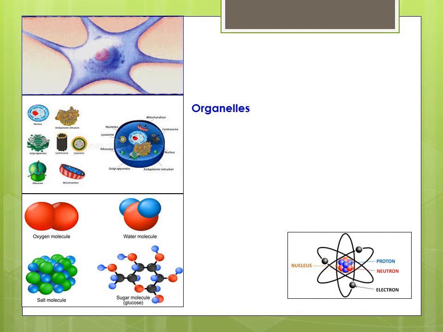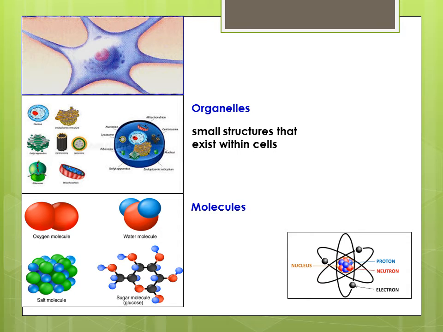Organelles are small structures that exist within cells. Examples of these include mitochondria and chloroplast, which carry out indispensable functions. Mitochondria produce energy to power the cell, while chloroplasts enable green plants to utilize the energy in sunlight to make sugars. Sugars are just one of the macromolecules produced by the cell. Another example of a macromolecule is DNA, which contains the instructions for the structure and functioning of all living organisms.